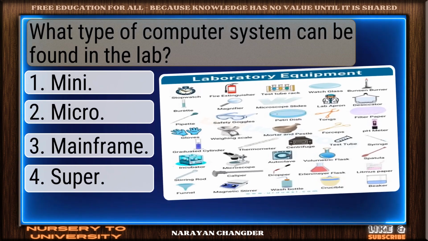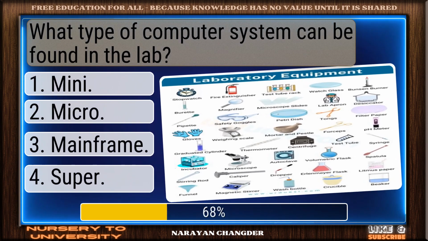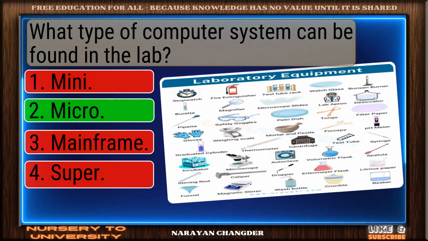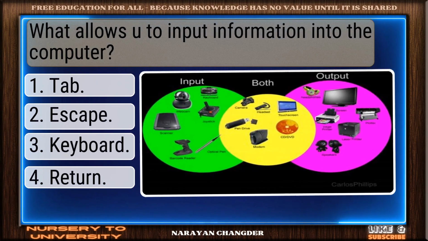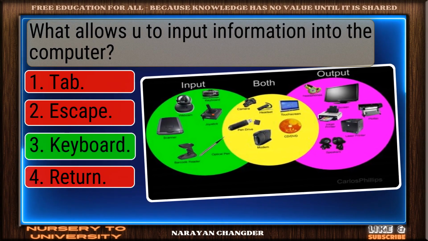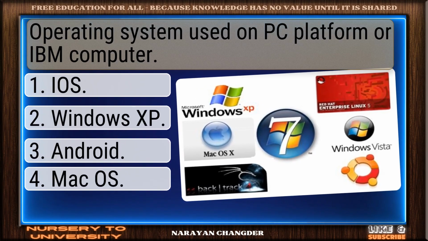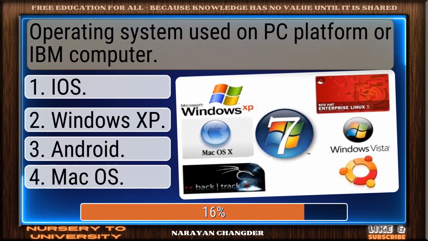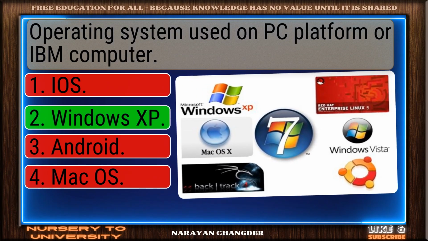What type of computer system can be found in the lab? Well reasoned. Micro is correct. What allows you to input information into the computer? Valid point. Keyboard is true. Operating system used on PC platform or IBM computer. You're right. Windows XP is correct.